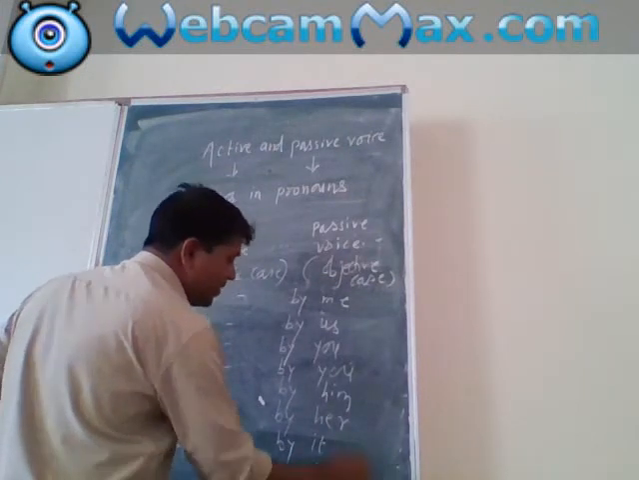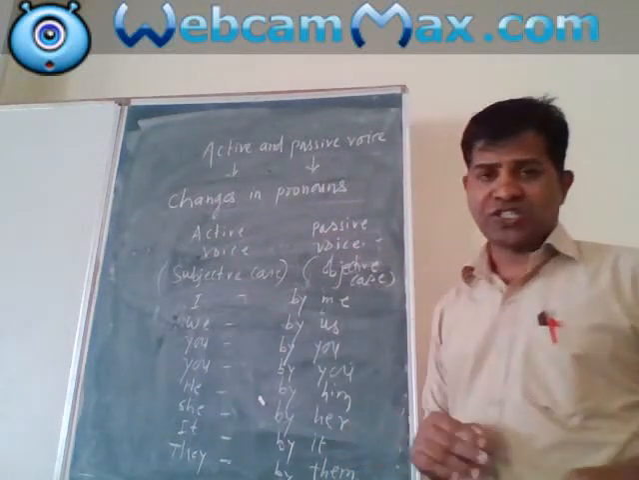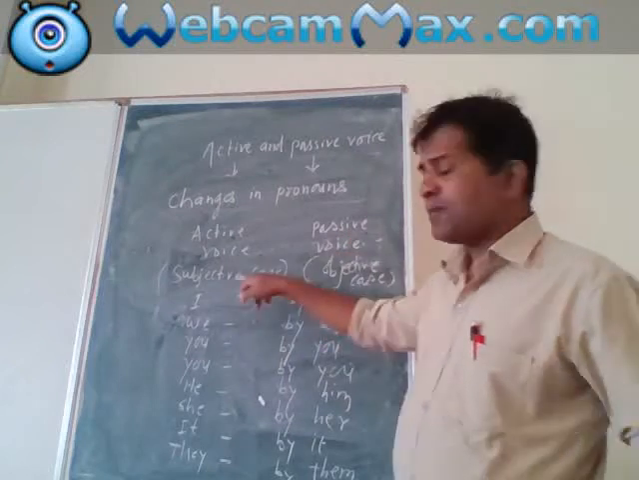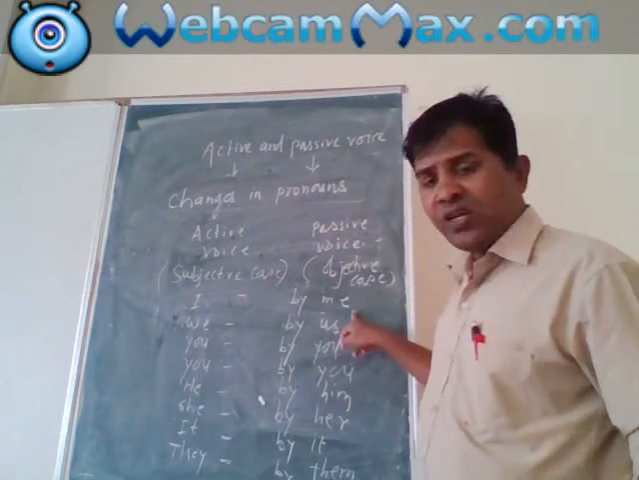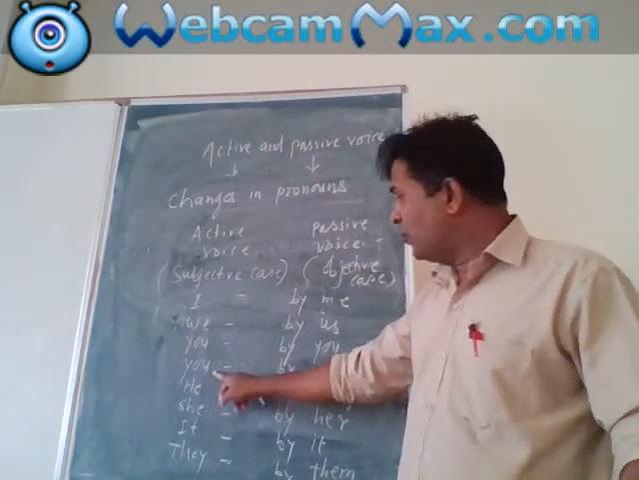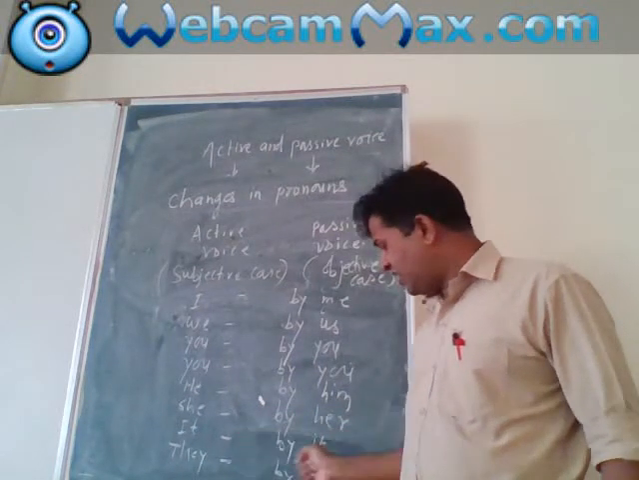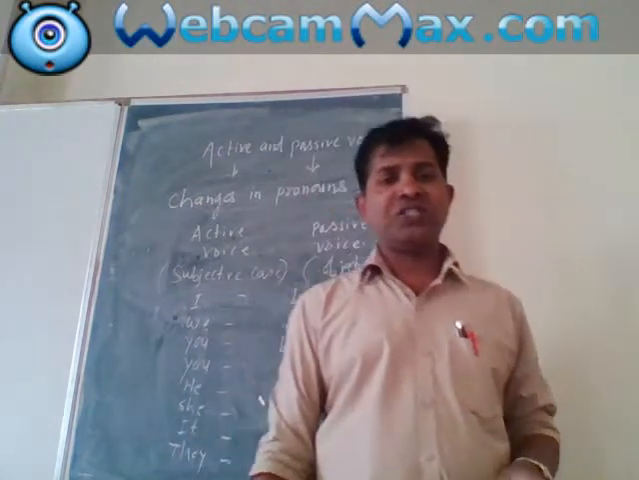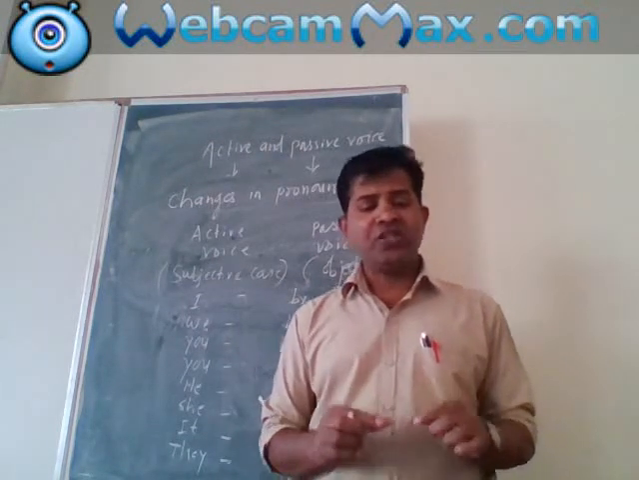You see, changes in pronouns. This chart is very important. Okay, I repeat it. Active voice, passive voice, subjective case, objective case. I by me, we by us, you by you, he by him, she by her, it by it, they by them. So this chart is very important and you must know it. Okay, so it is the introduction about active and passive voice.